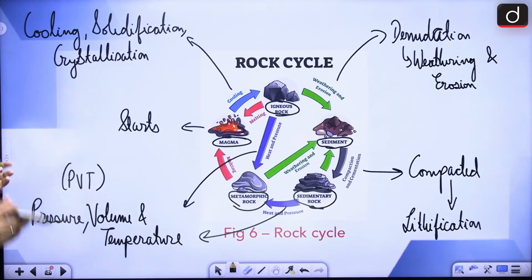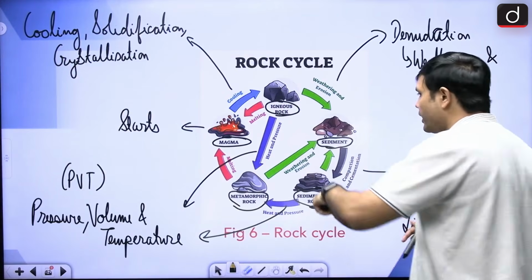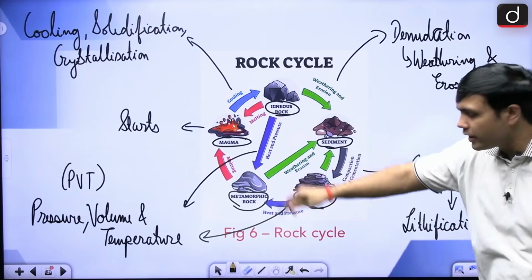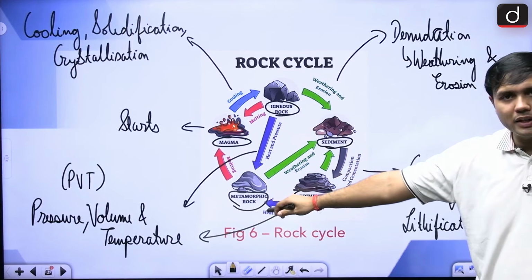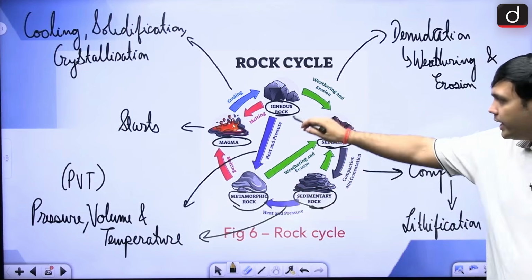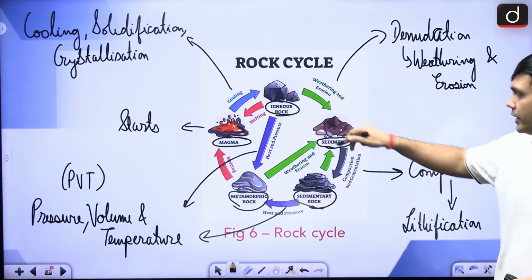Now, if you look at a very complex flowchart, you will see that this whole diagram also has interconnections, right? So igneous rock under heat and pressure can also directly be transformed into metamorphic rock. It doesn't have to be that sedimentary rock needs to be there in between, right?